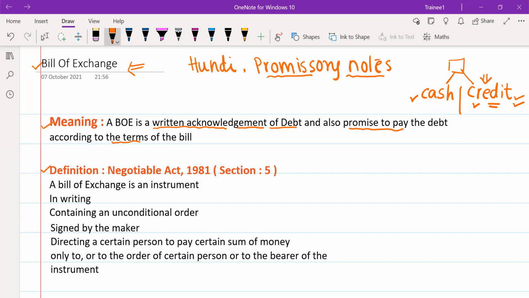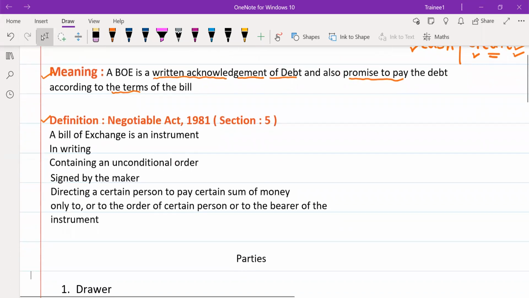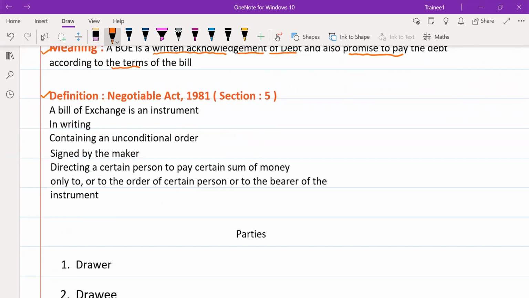Now let's see the definition given in the Negotiable Instruments Act 1881 under section 5. This definition includes various features of a bill of exchange. A bill of exchange is an instrument. Instrument means it is a kind of document. This is the first feature. The second feature is that it should be in writing, containing an unconditional order. Unconditional order means after the particular period, there will be no condition, anyhow you have to pay the amount.